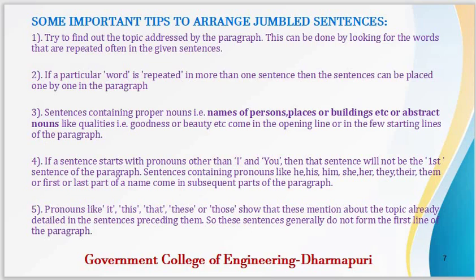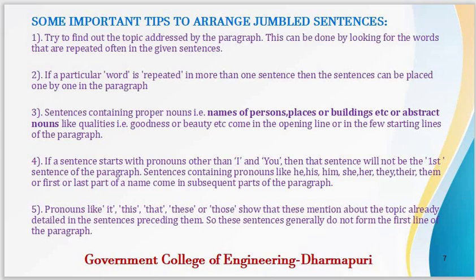What are the tips that can be applied while arranging or rearranging jumbled sentences? First of all, try to find out the topic addressed in the paragraph. This can be done by looking for the words that are repeated often in the given sentences. The second tip is that if a particular word is repeated more than once in a sentence, then the sentences can be placed one by one in the paragraph.